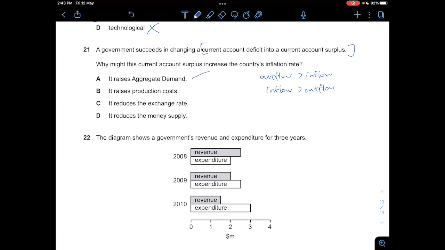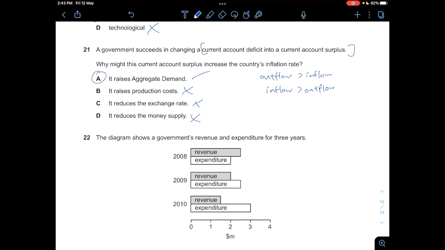But let's take a look at B, C, D. When your inflow is more than your outflow, it decreases production costs, all right? Because now your inflow of money is more than the outflow, so you hold more of the supply itself, so your production costs will technically decrease. This is not correct. And C, the exchange rate should have increased because of the increase in money supply in the country. So C is not correct. And D is also not correct because, like I said, the money supply has increased. More money is sent inside the country. So this is the complete opposite. So D is not correct.